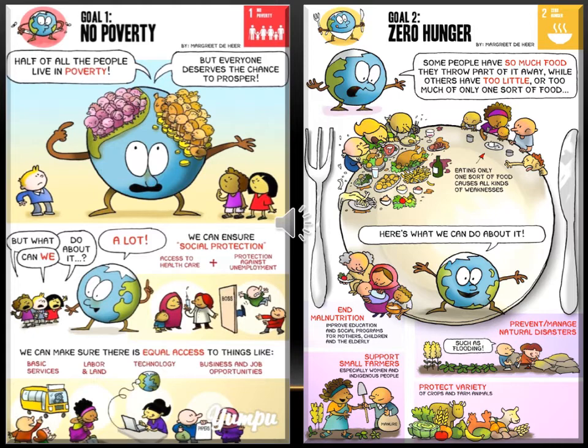If you see this picture, half of all the people live in the poverty section and half of the people live in the prosperity section. That means they want to achieve that no people should live in the poverty section, and all the facilities should be given to each and every person. But in reality it will not be possible because the whole world population is overexploited. That means it is an impossible thing.